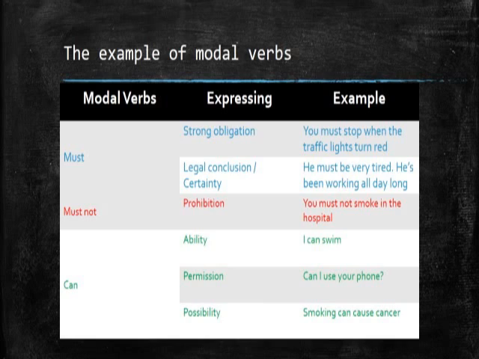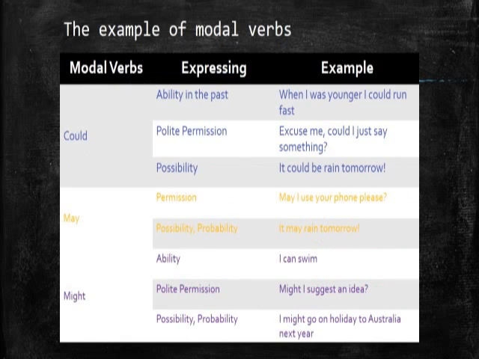We also have the other one, could, expressing ability in the past. It means that when you had some abilities in the past, but you are not able to do that anymore in the present day, then you can say could. When I was younger, I could run fast. When I was in senior high school, I could make a sweater from special fabric, like that. Or it is used to form polite permission.